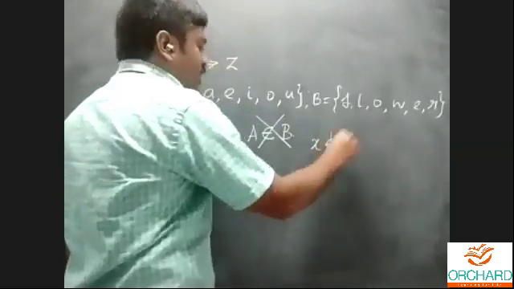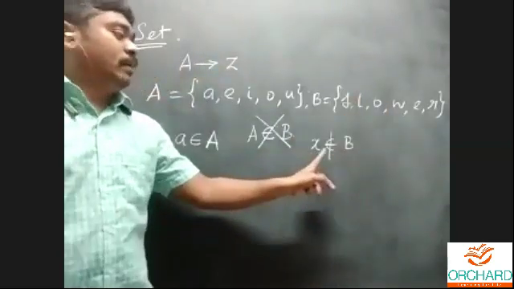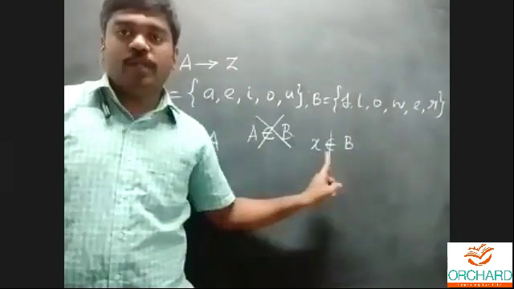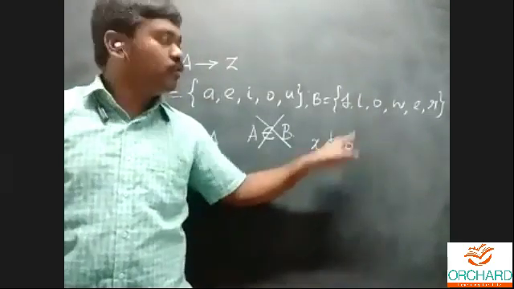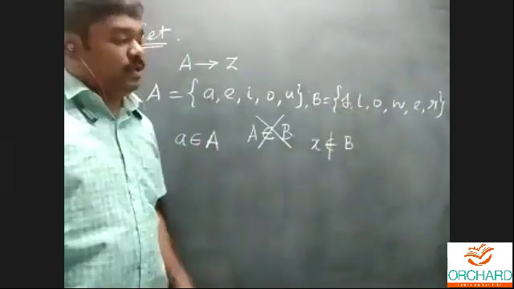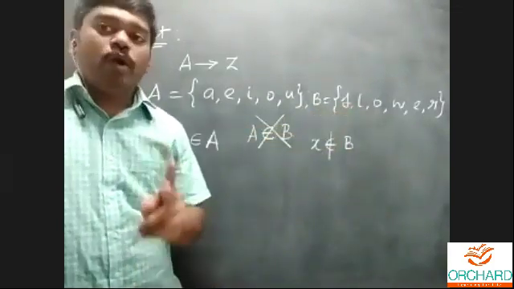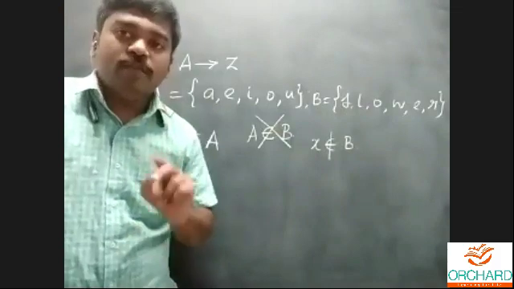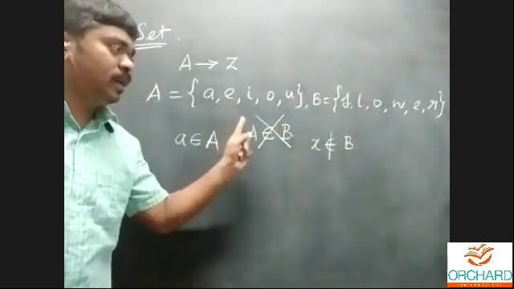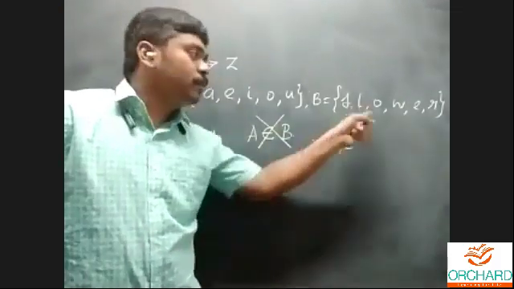The element x is not in set B. That's why the element x does not belong to the set B. The element x is not a member in set B. So this is only the notation once you represent or check whether the element is a member in the set or whether the element is not a member in the set.